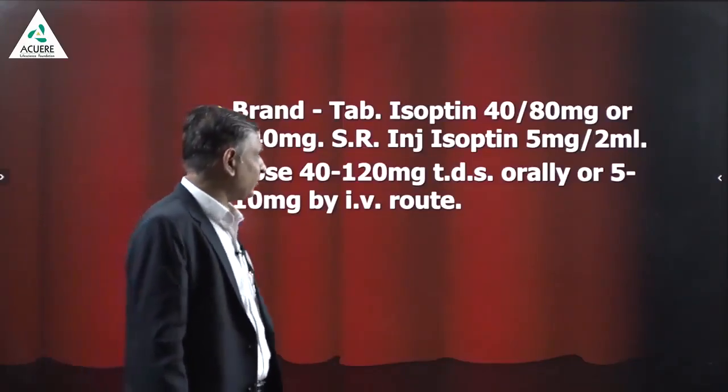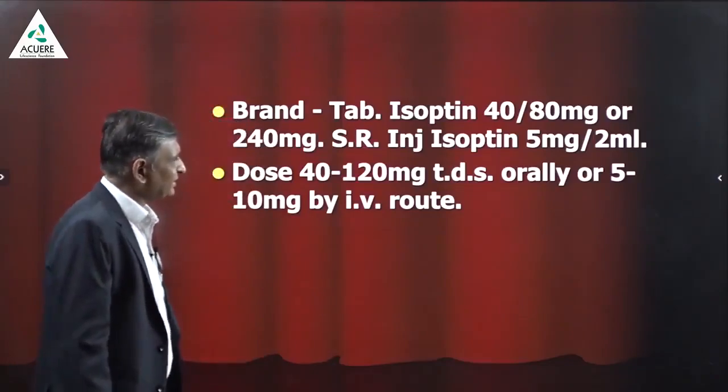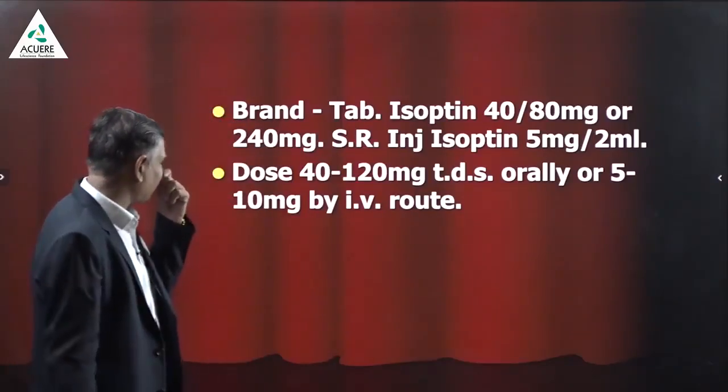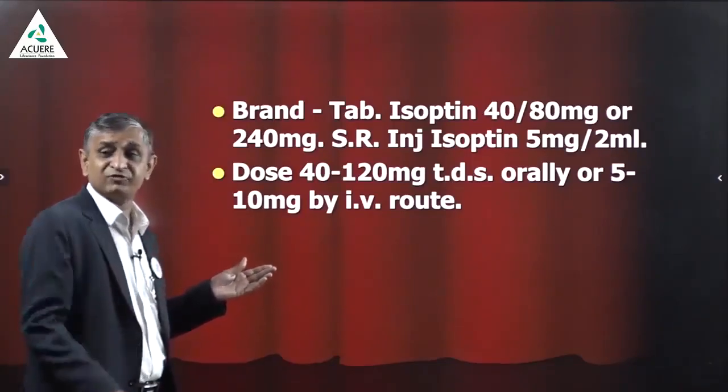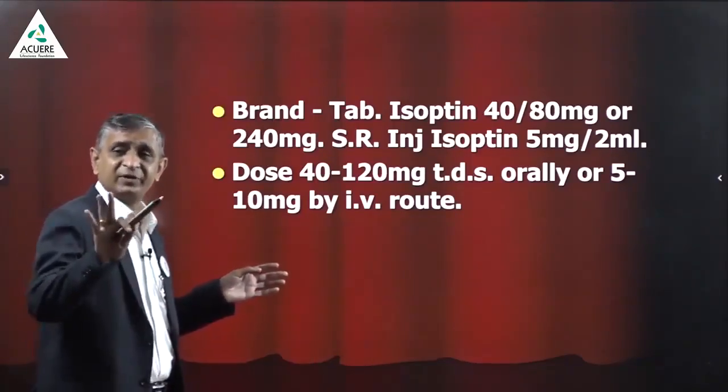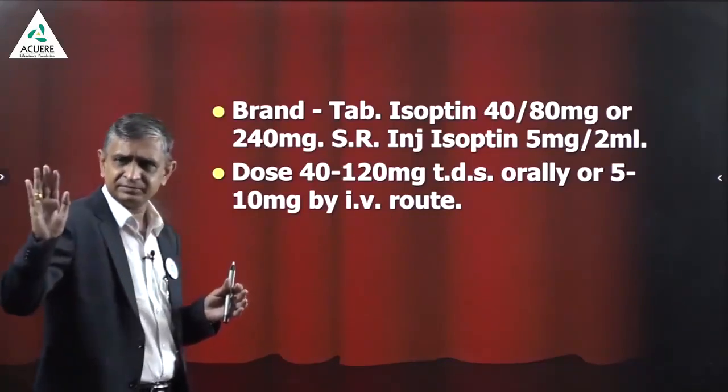Tablet Isoptin 40 to 80 milligram, 240 milligram SR. Injection Isoptin 5 milligram per 2 ml, 40 to 120 milligram TDS. Most common dose is 40 milligram TDS. If it is PSVT. Yes.